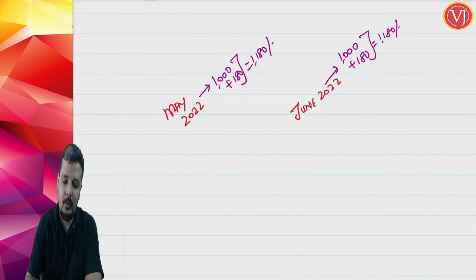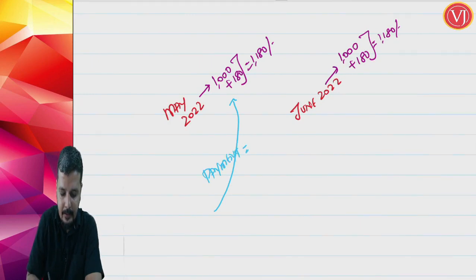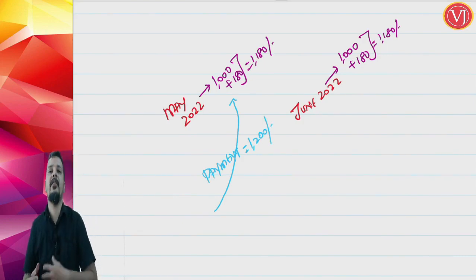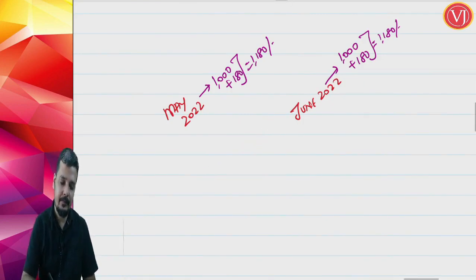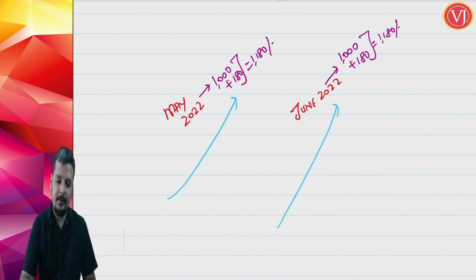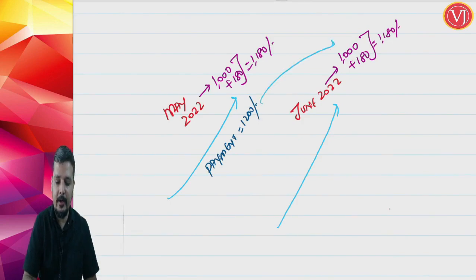Now when you actually went to make the payment for the first month's bill, you paid 1200, and that person said that we don't have change, can we adjust this 20 rupees for the next billing?